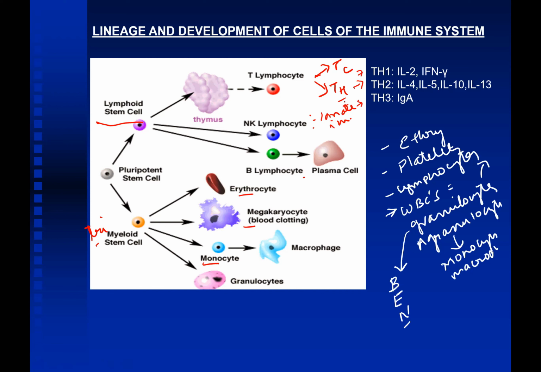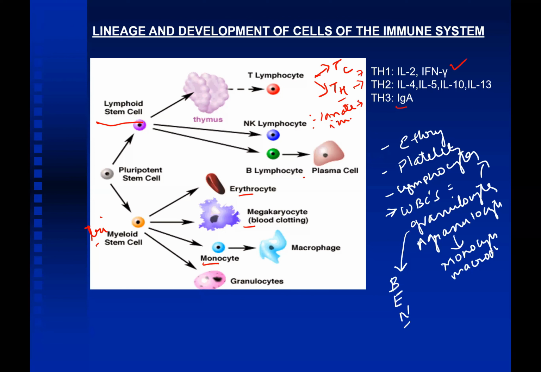Differentiated based upon the cytokines they release. T helper 1 cells release interleukin 2 and interferon gamma. T helper 2 cells release interleukin 4, interleukin 5, interleukin 10, and 13. Whereas T helper 3 cells release immunoglobulin A. So we will later on see what are the functions of these T helper 1 and T helper 2 cells, right?